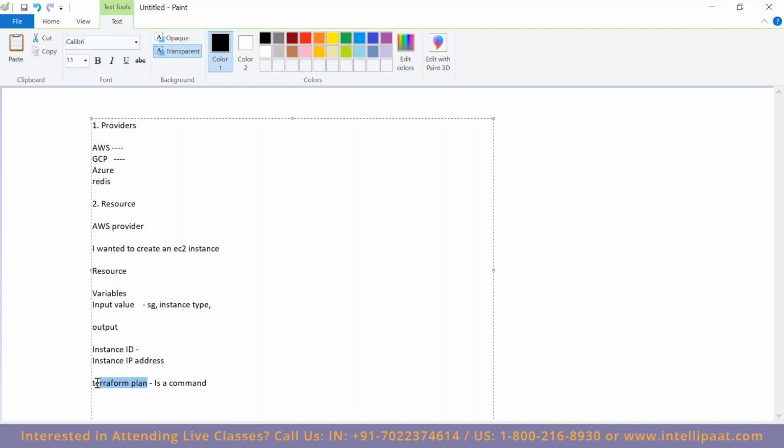So Terraform plan, what will happen is it will just do a dry run before we apply it. That is what Terraform plan does.